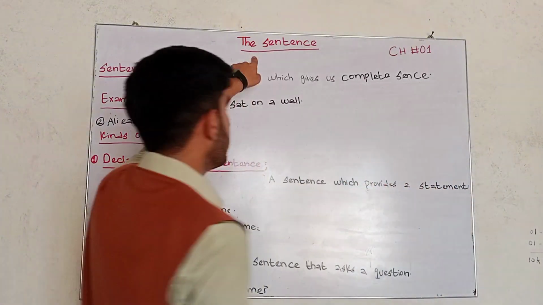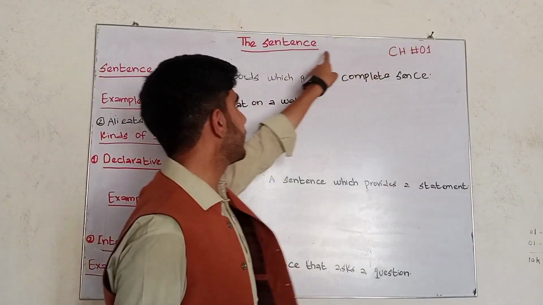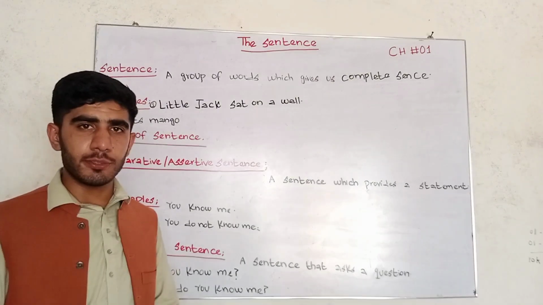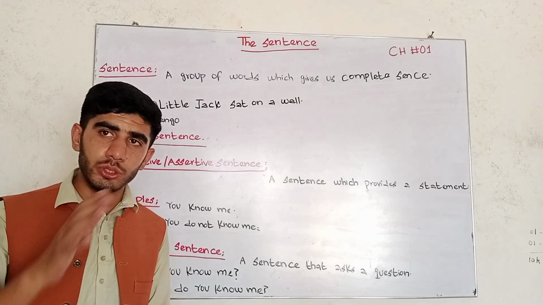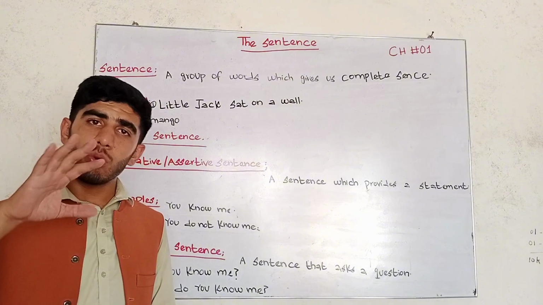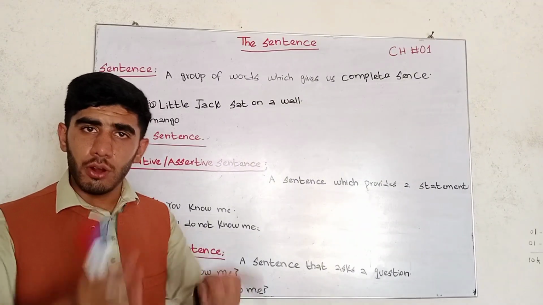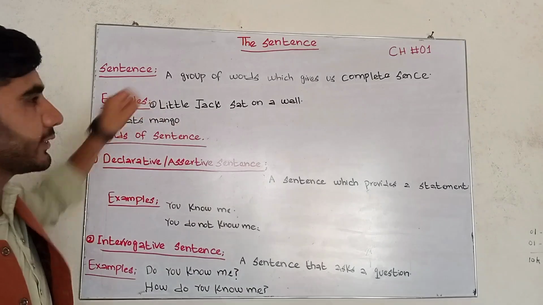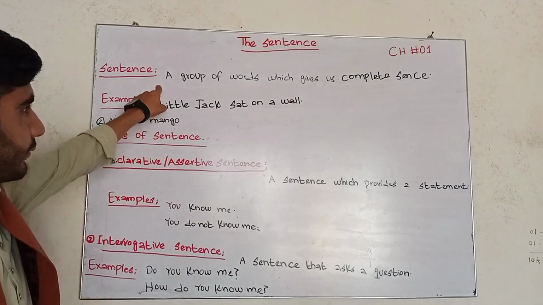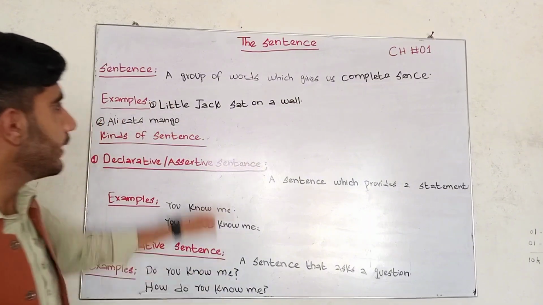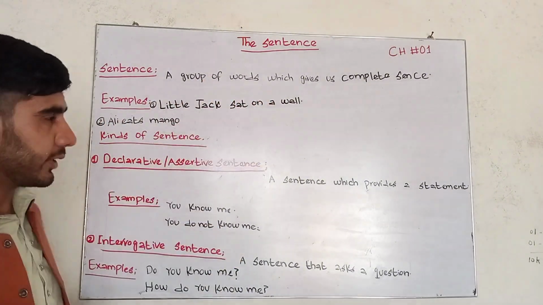The sentence. Today we will explain the sentence, chapter number one. So, what is a sentence? Whenever we are speaking or writing, we are using some words. Typically we use these words in a group. The group of all these words is called a sentence. According to the definition, a sentence is a group of words which gives us complete sense.